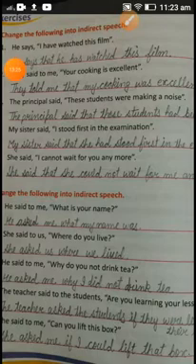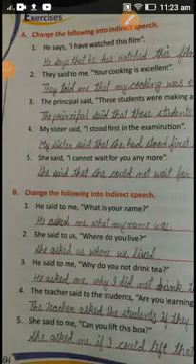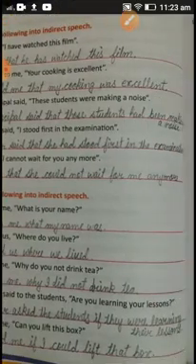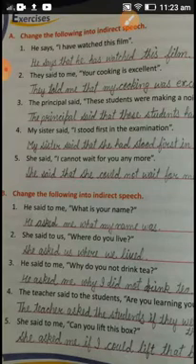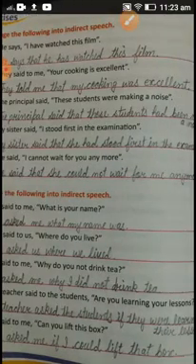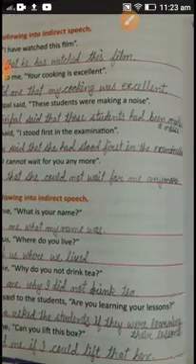Next sentence, my sister said I stood first in the examination. So my sister said that she had stood first in the examination. Next fifth sentence, she said I cannot wait for you anymore. So she said that she could not wait for me, means for you means for me anymore.